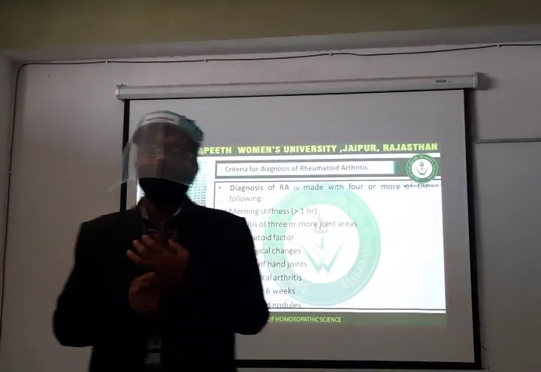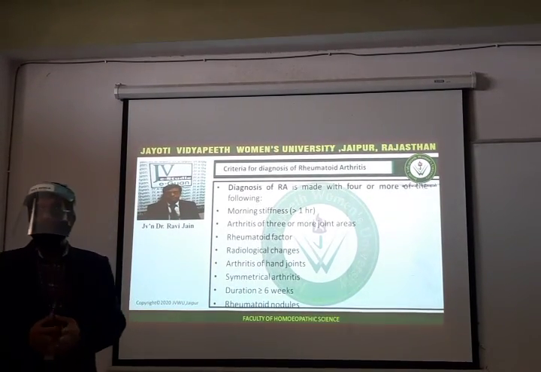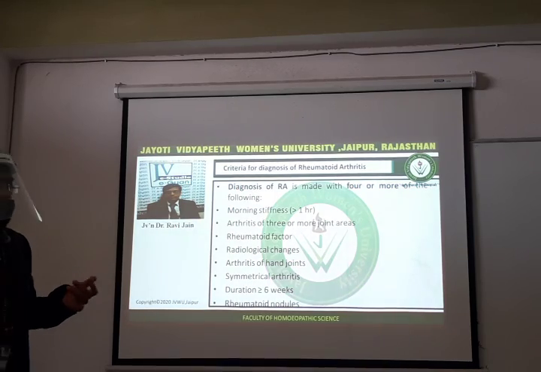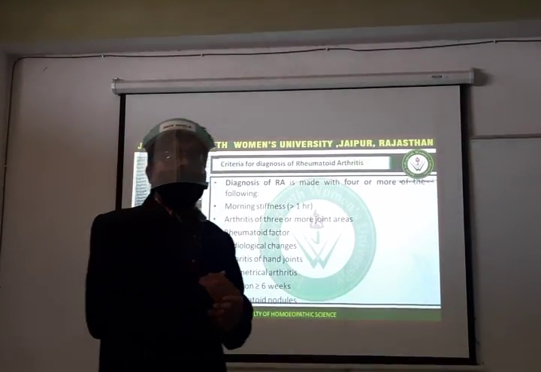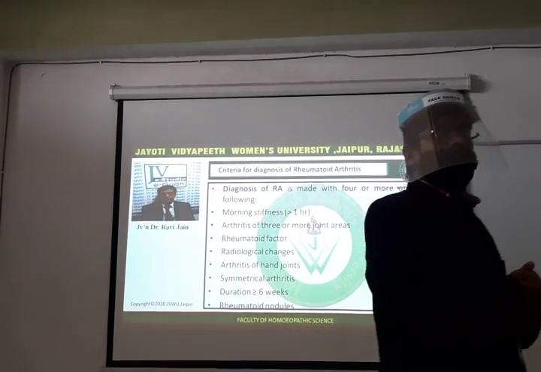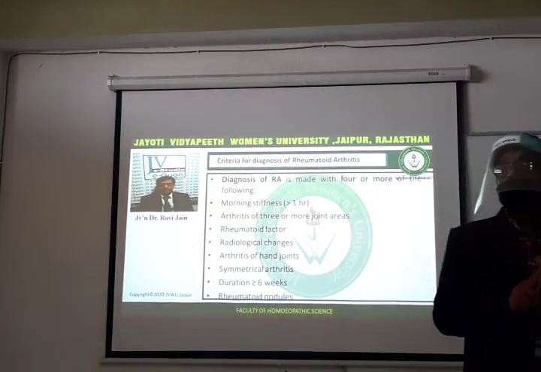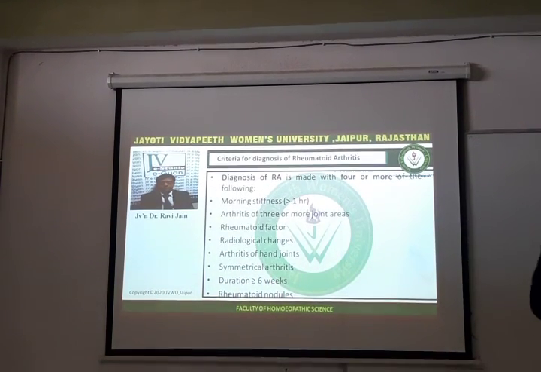Viral arthritis. Rheumatoid factor present. If rheumatoid factor is present, that confirms the diagnosis of rheumatoid arthritis. Radiological changes: what are the radiological changes that can be seen in rheumatoid arthritis? Destruction of the joint and osteopenia. Very good. That was ankylosis, fusion of the joints.